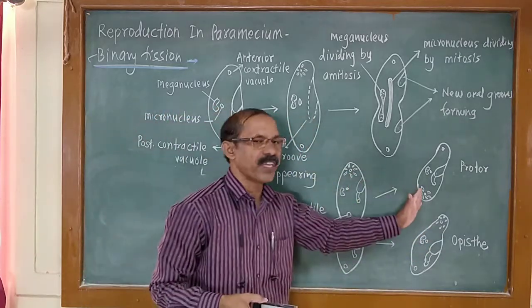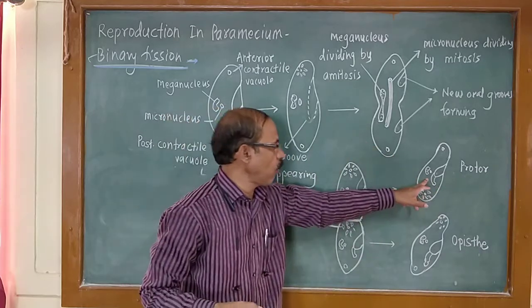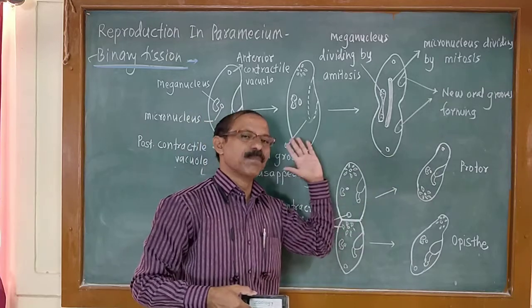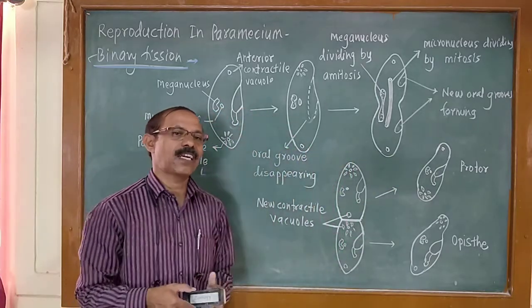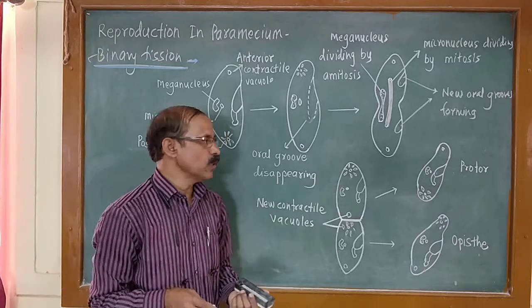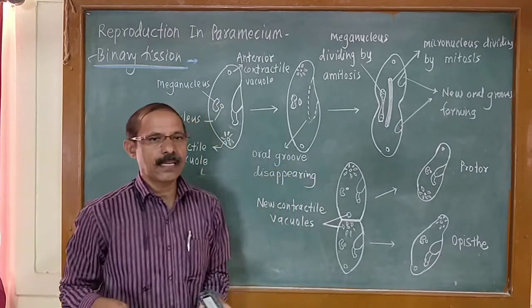So this is cloning. This is called a clone also, because the descendant or newly formed daughter paramecia are the same in size as well as structure, and resemble the adult one, their parent. So it is called cloning. So this is the process of binary fission.